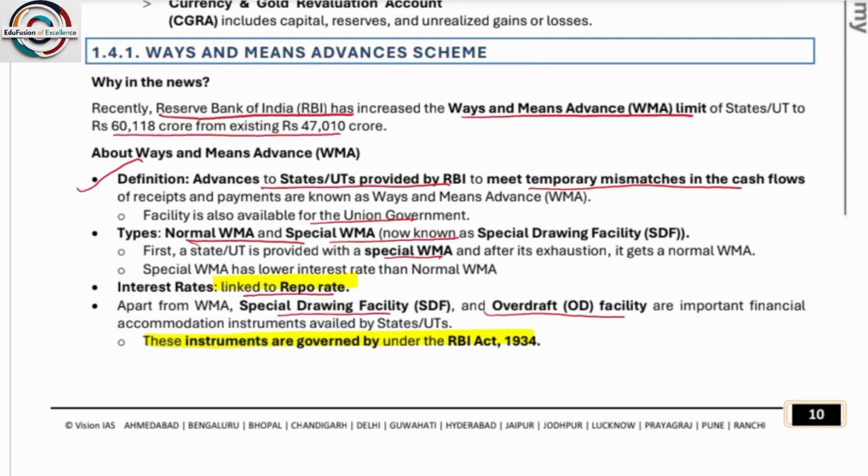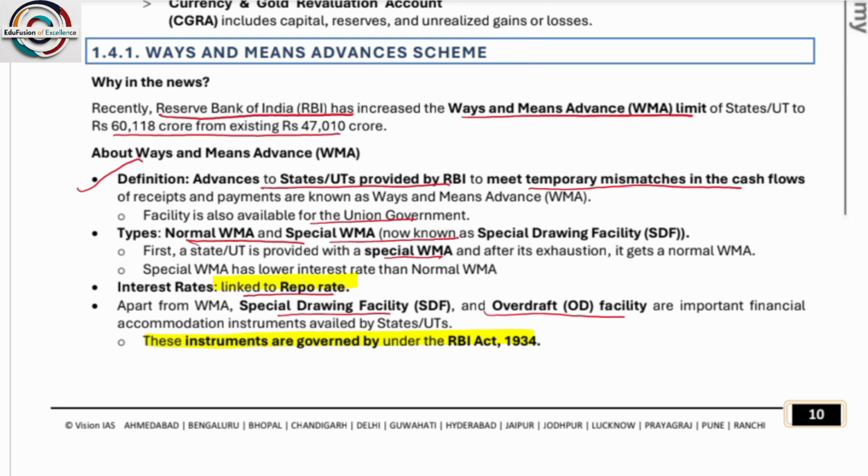RBI's expenditure includes, for example, amounts kept for unforeseen contingencies, meaning any reserves kept for contingencies, or investment in subsidiaries, or printing of notes, agency charges. These are the expenditures.